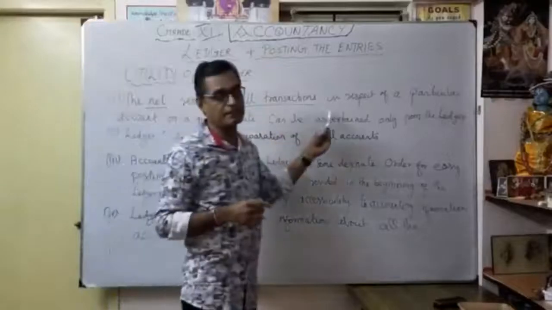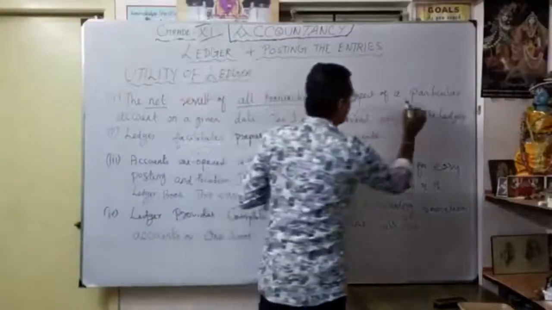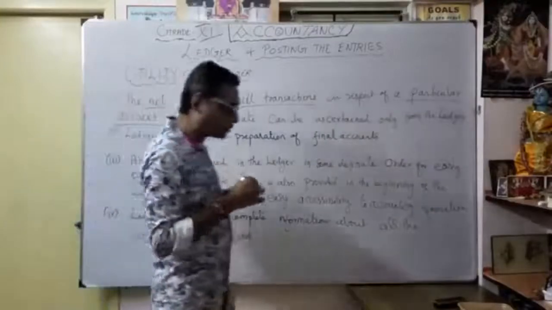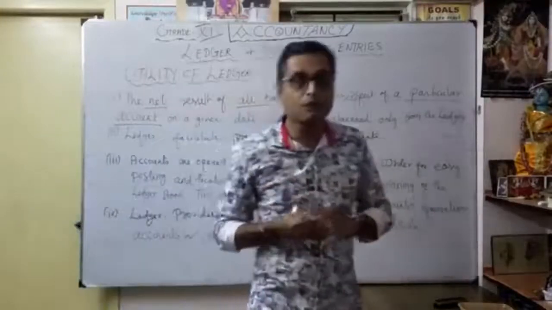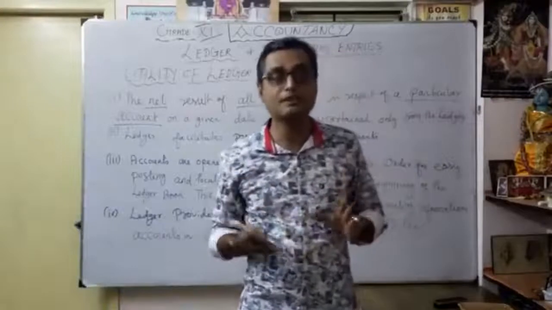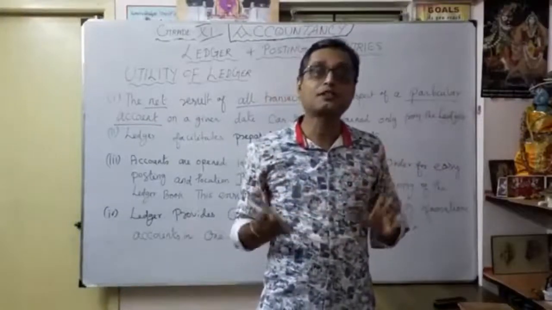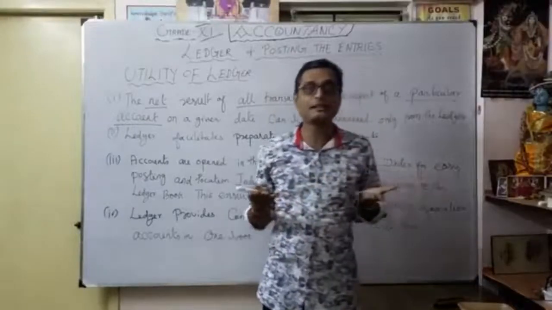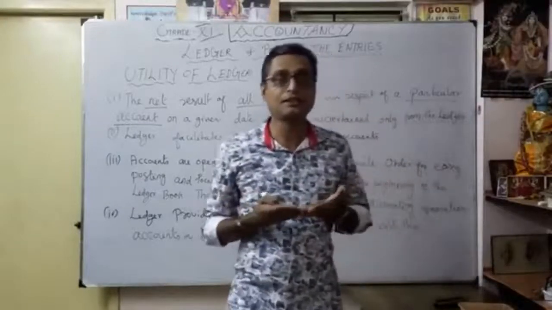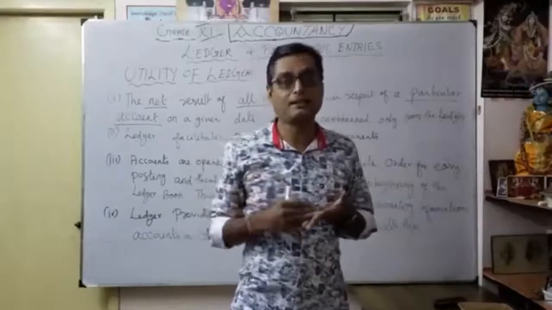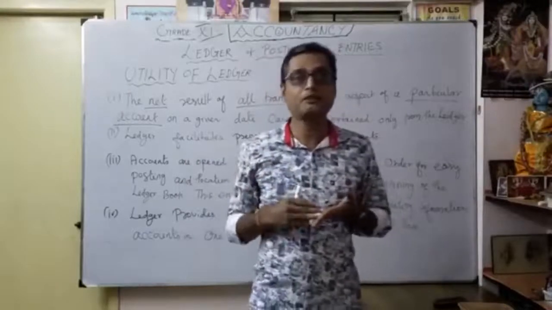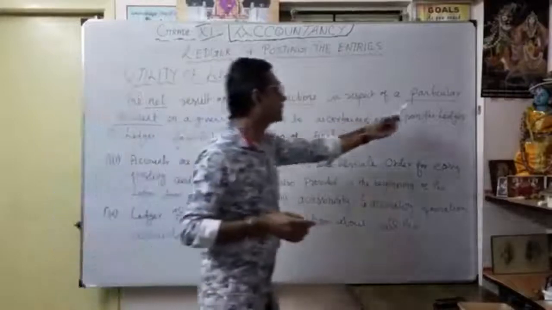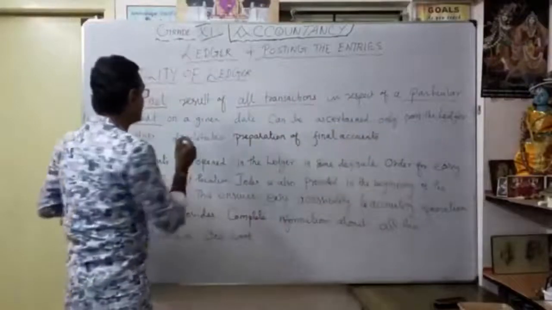That's why here is the net result of all transactions in respect of a particular account. So what is a particular account? Maybe your purchase account, your sales account, even your purchase return account. What is your total sales return? What is the cash? As of now, what is my cash balance? You want to know that, correct? Then what is my money in the bank? Cash at bank. That information we also want to know. That's why, for that, the particular account on a given date.